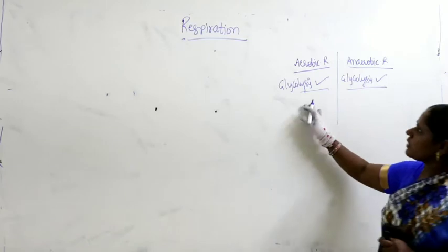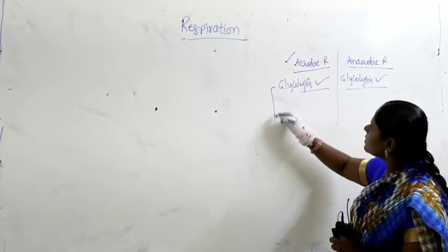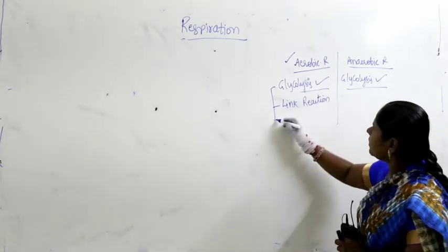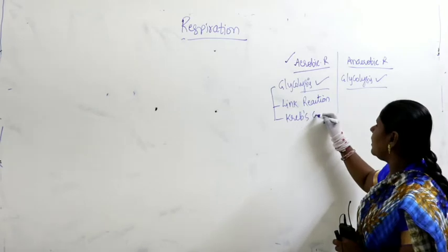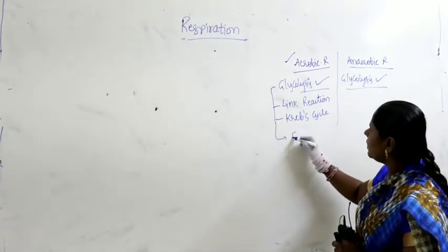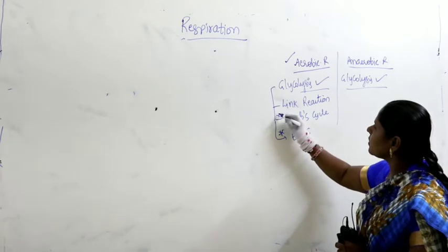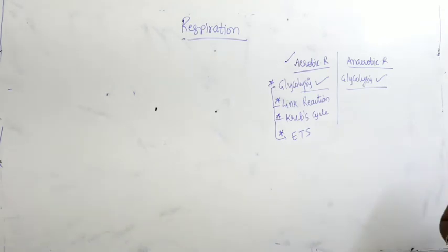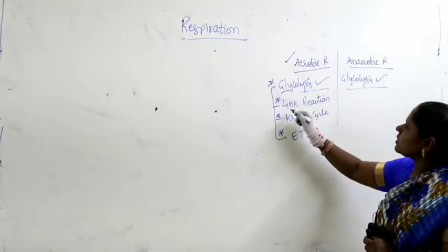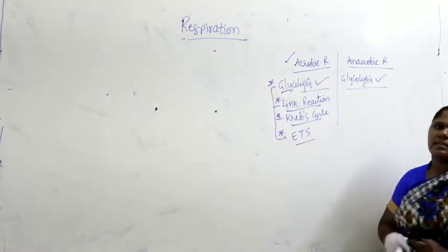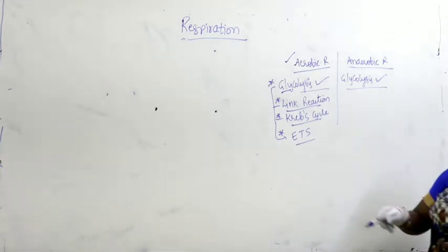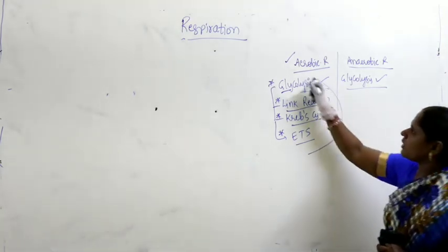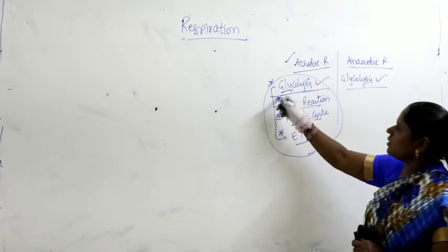When we start aerobic respiration, we start with glycolysis, followed by link reaction, then followed by Krebs cycle, and then lastly we have to discuss about ETS. So in aerobic respiration, we have to study glycolysis, link reaction, Krebs cycle as well as ETS. At that time we will start with glycolysis.